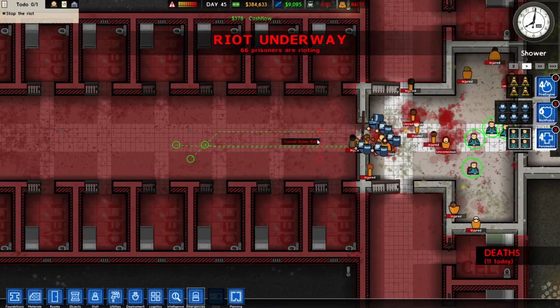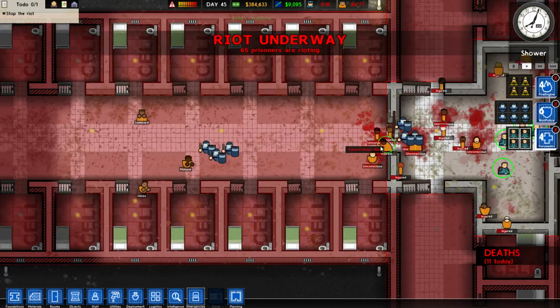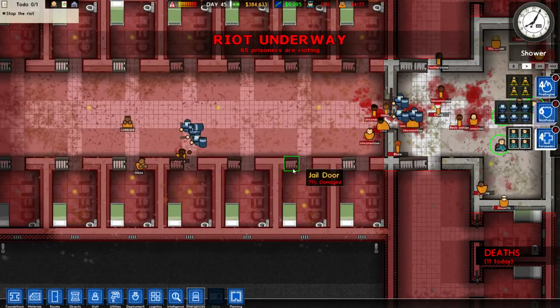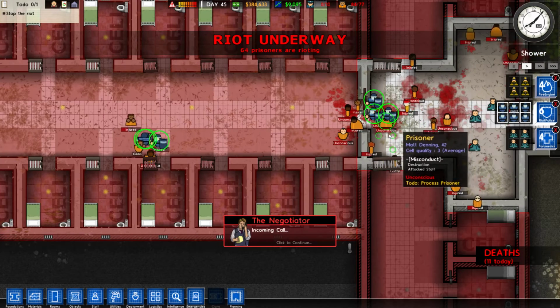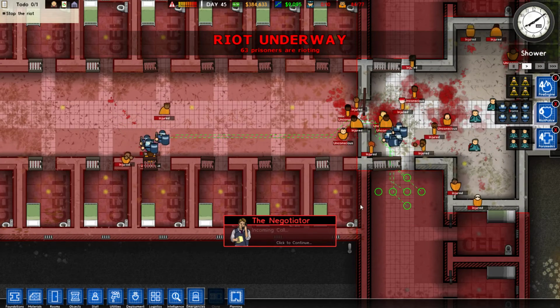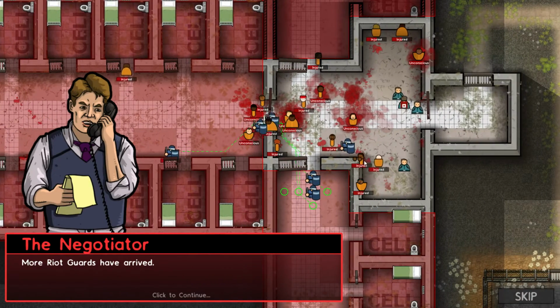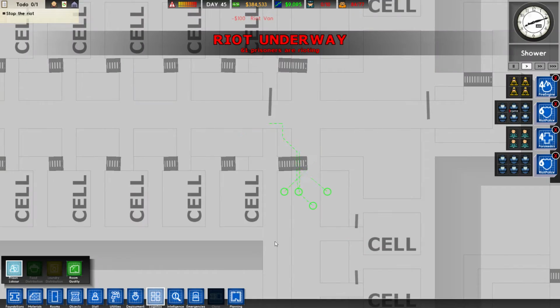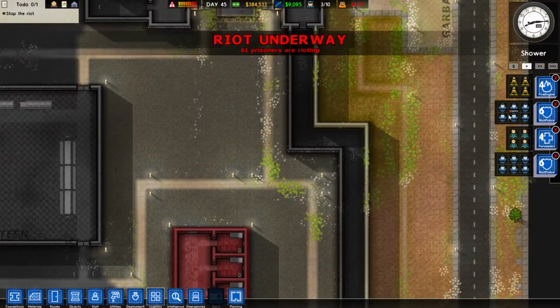Paramedics are going to have to swing in here as well. But maybe we should wait until... cannot enter riot. Okay, so we need to clear out the areas first. Oh, maybe we should get over here and deal with these guys first. More riot guards have arrived. Great. Oh, I clicked the wrong thing. I clicked logistics. I don't know if that's what I needed to click.